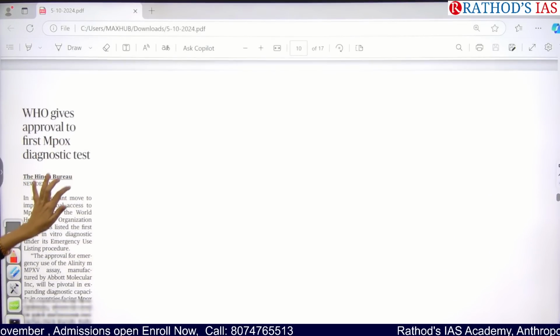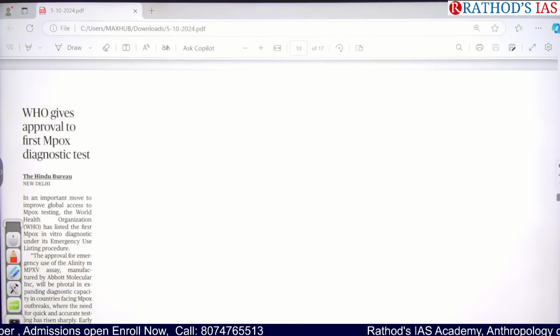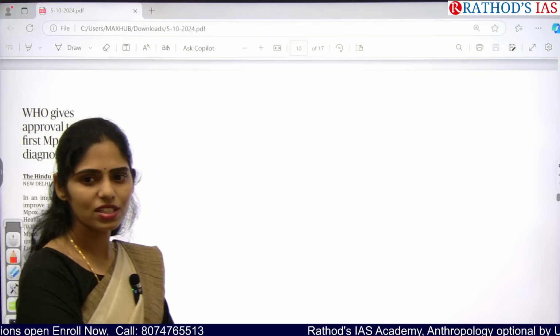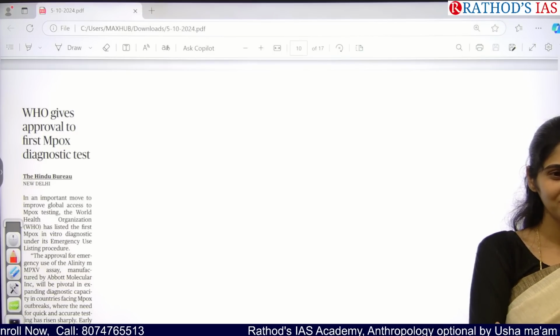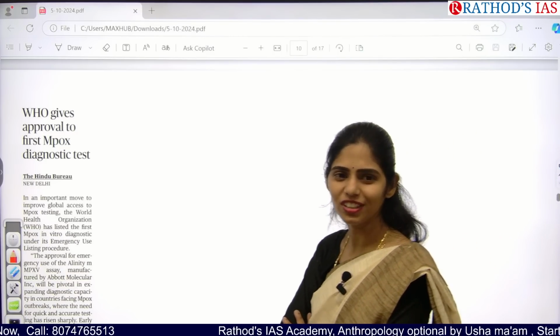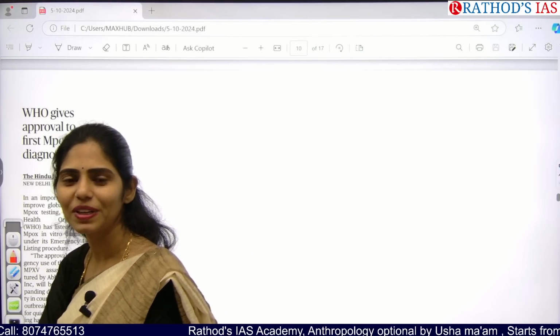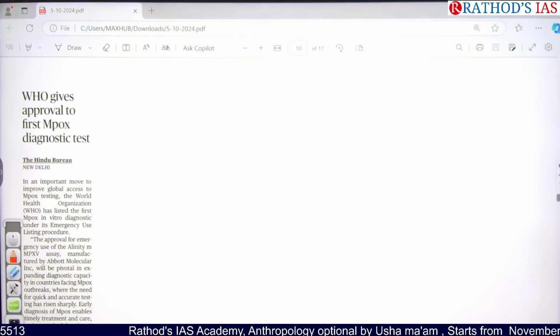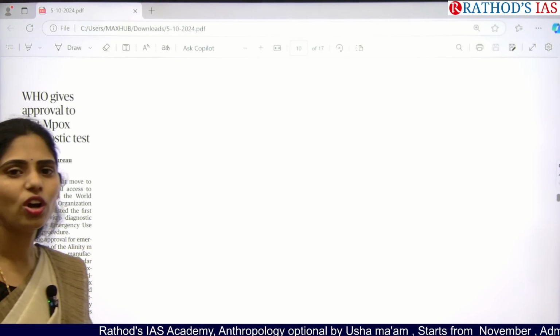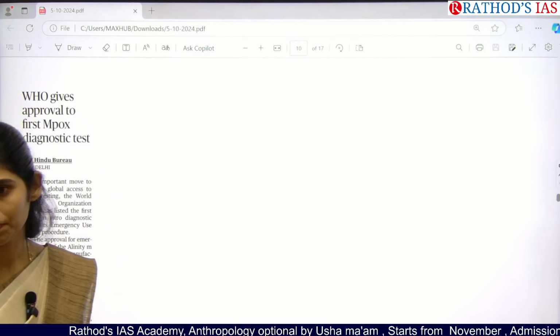And say this article, WHO gives approval to first Mpox diagnostic test. So what is this? Mpox. Is it a new topic? How many times have you written a question, and how many times have we discussed this topic in current affairs? So actually this is an advancement in Mpox, that is, we got a diagnostic test for Mpox now.